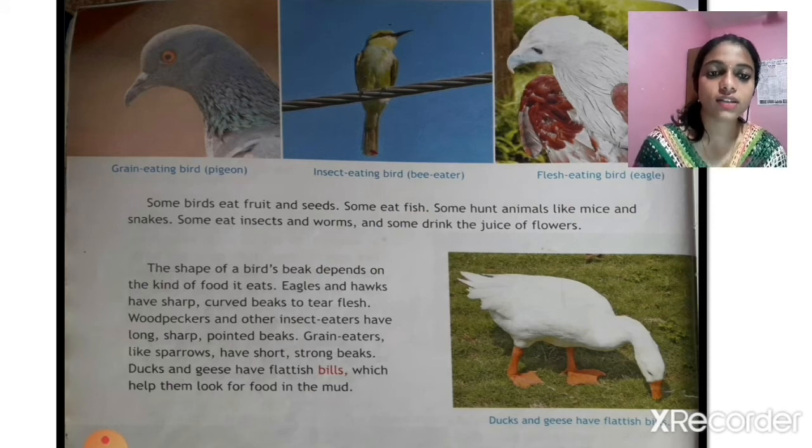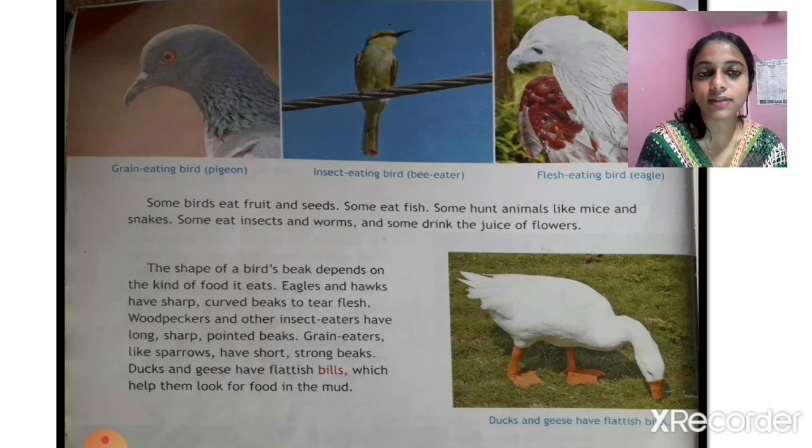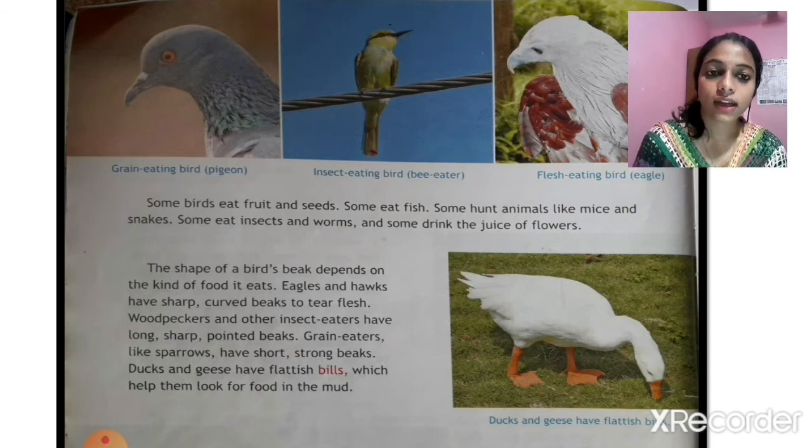Next, woodpeckers and other insect eaters have long, sharp, pointed beaks. Grain eaters like sparrows have short, strong beaks. Next, ducks and geese have flattish bills which help them look for food in the mud.